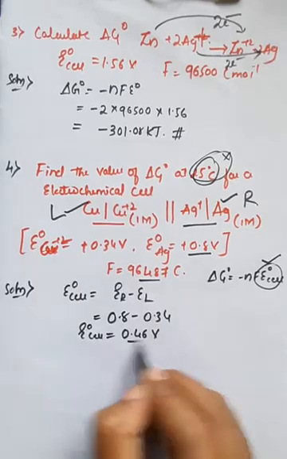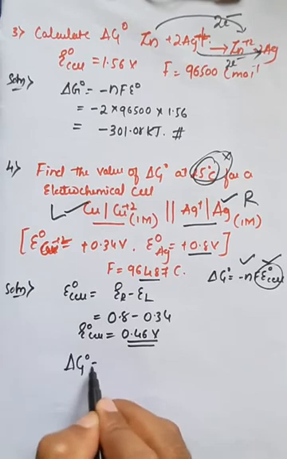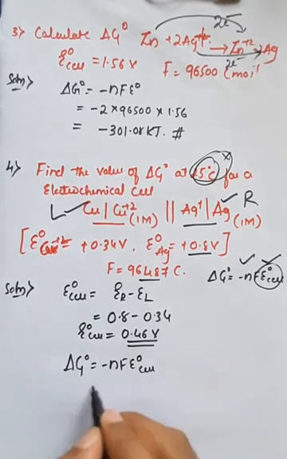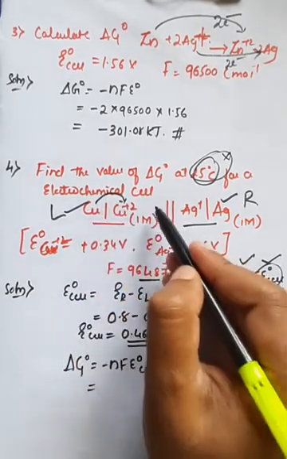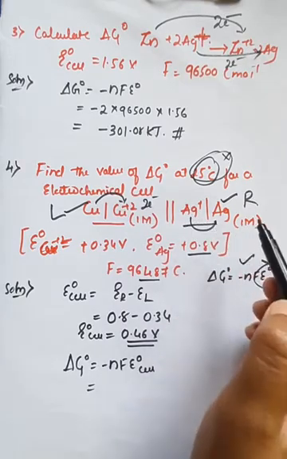So further, when we got the E naught of the cell, we go for our formula, that is delta G naught is equal to minus nF into E naught of the cell. So therefore the number of electrons transferred here: Cu is converted into Cu2+ plus 2 electrons, and Ag+ is converted into Ag. So here we have to take it as 2 moles.